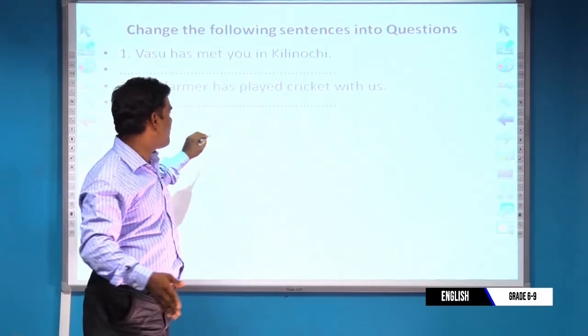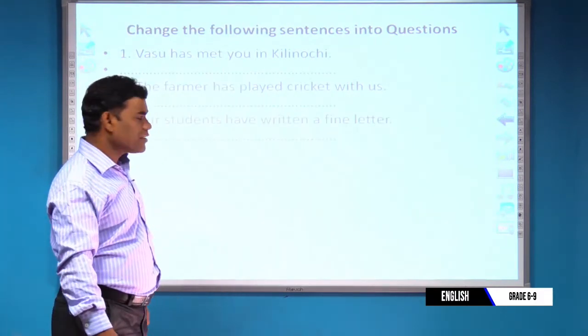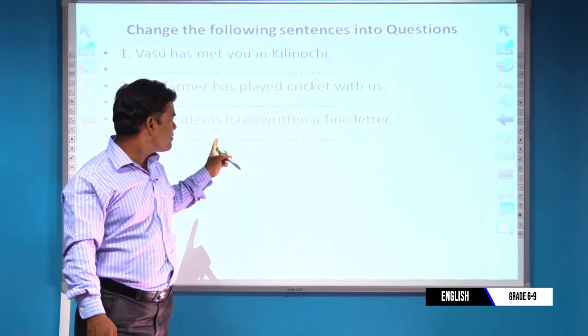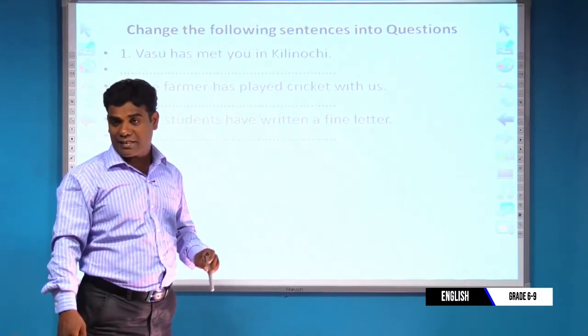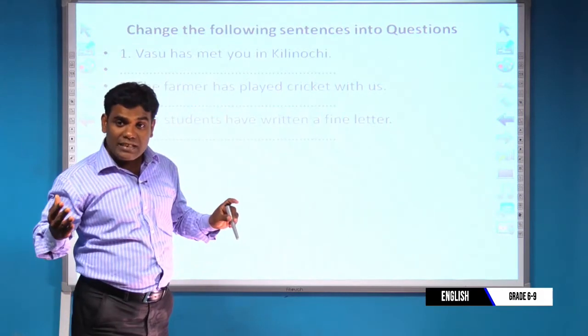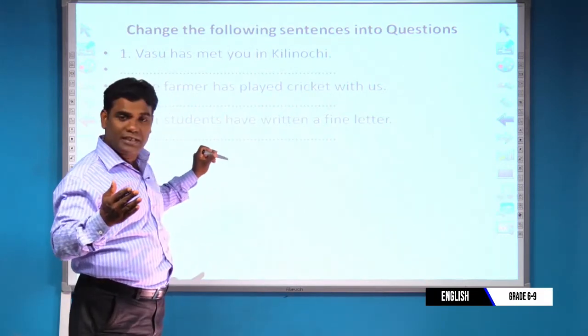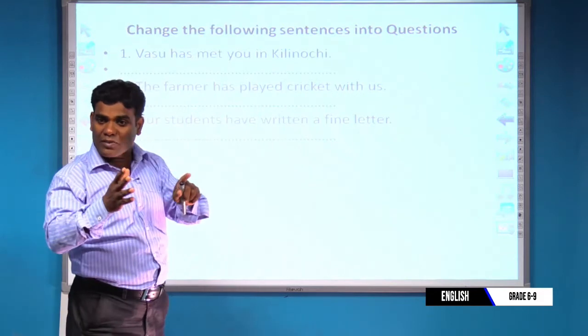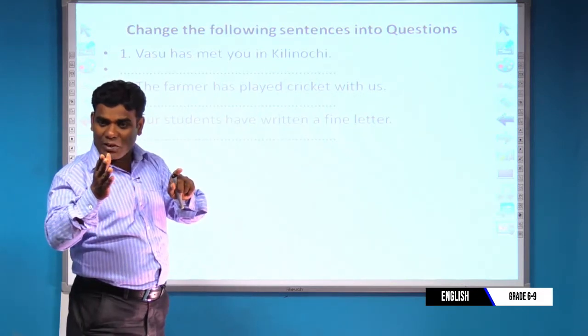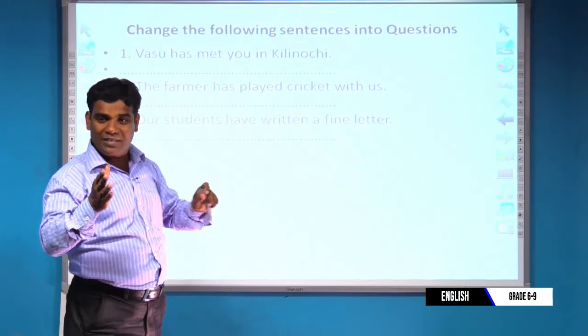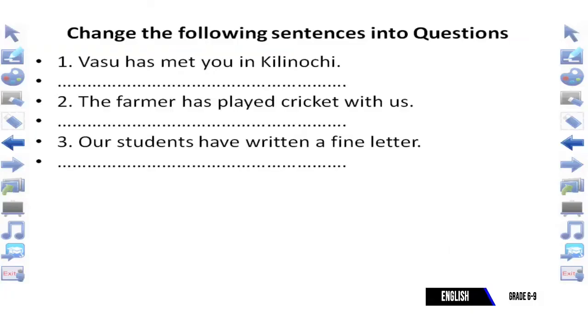Clear? Okay. Well. The next one, our students have written a fine letter. Our students is plural. So they have written have because of our students. So what will you do? Okay, very good. Have will be taken and written in front of our students. It will be given for the question. Clear?